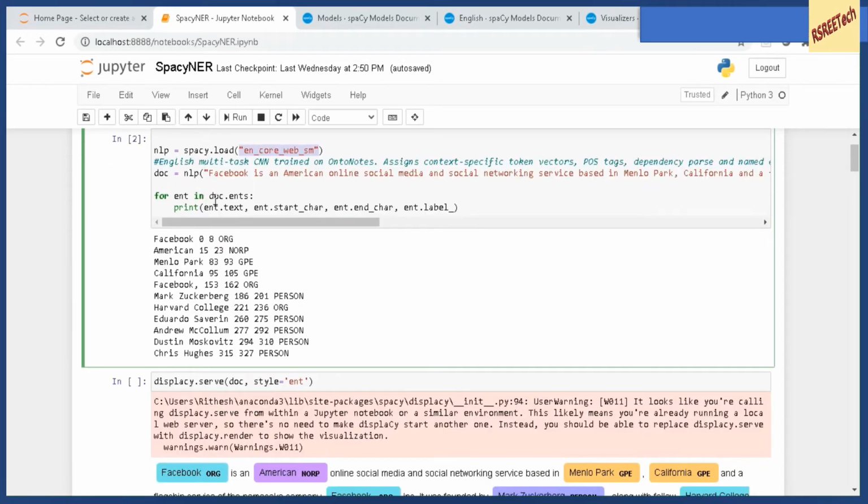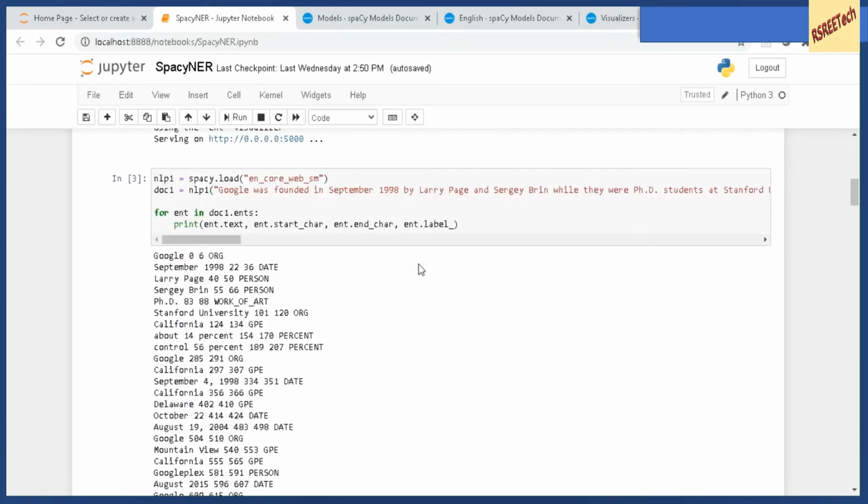And if you look at doc.ents in this list, you have all the entities, you have the start character, you have the end character and the type of the entity, right? Now let us look at the differences between models, to see if there are any differences if we give the same input to three different models, the small, the large and the medium.